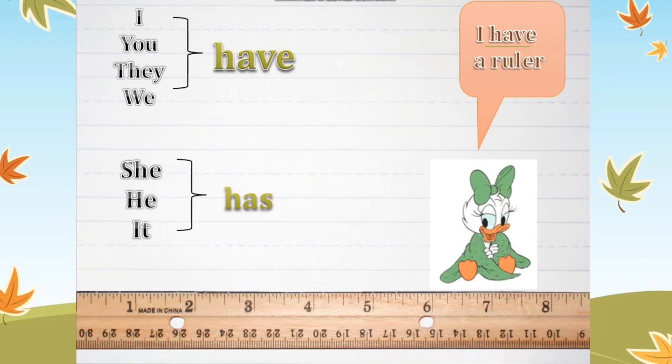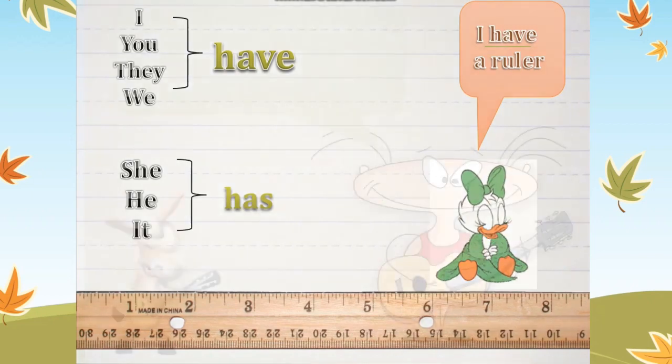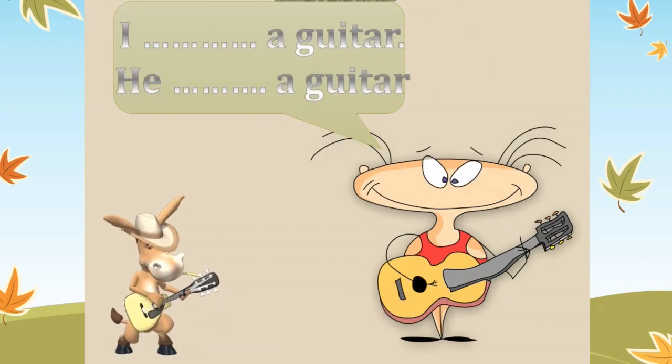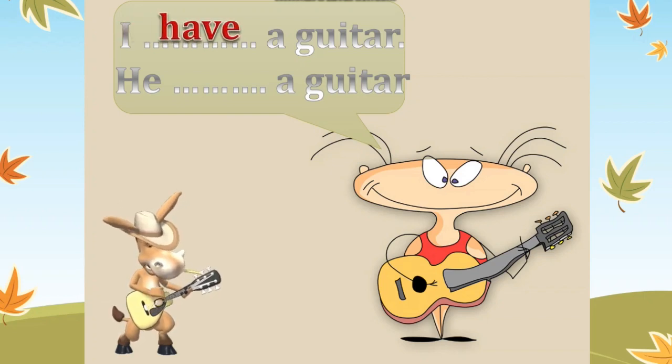Let's see more examples to make it simple and clear. What is the difference between these two sentences? I blank a guitar and he blank a guitar. Which sentence will I put have in, and which sentence am I going to use has? Yes, excellent. I have a guitar, but he has a guitar. Okay, have you got it? Let's see more examples.